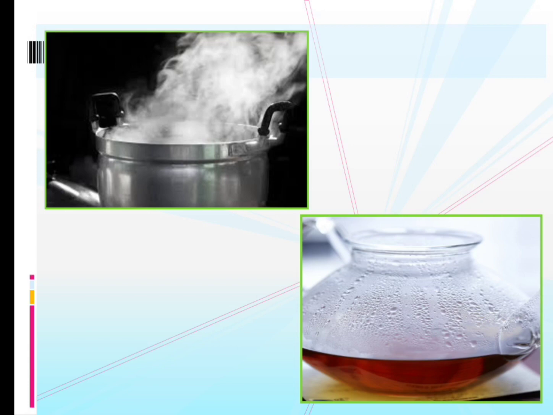That is also because of condensation. Below you have a picture of a window. There also you can see small water droplets, because of the condensation of water vapor, water vapor condensing to form water. So these are the different examples where we can see condensation, children.